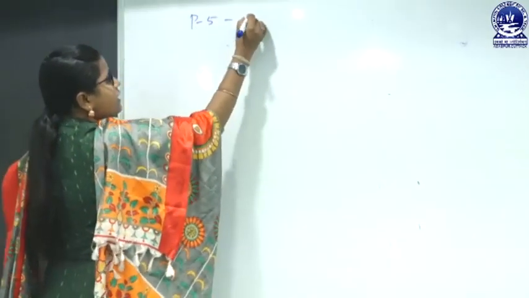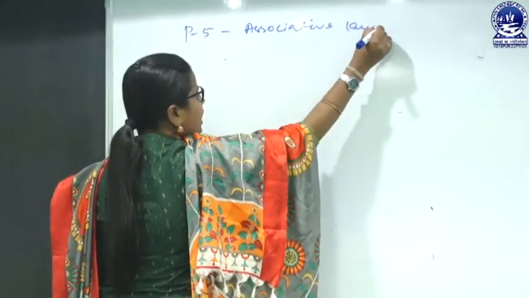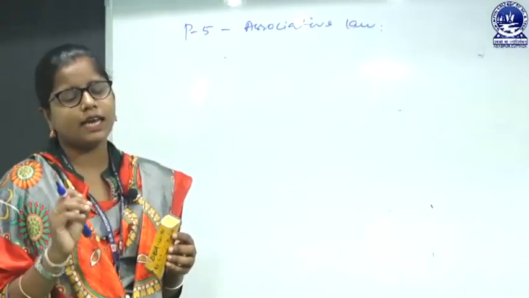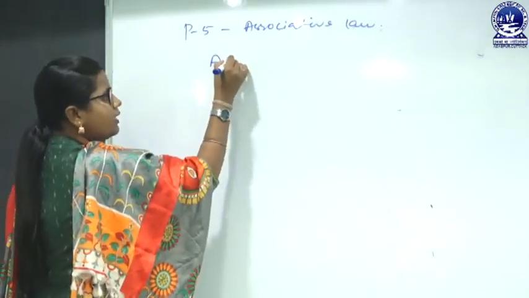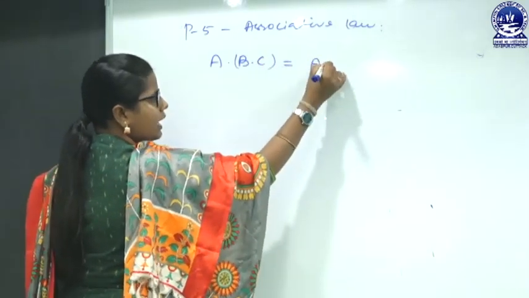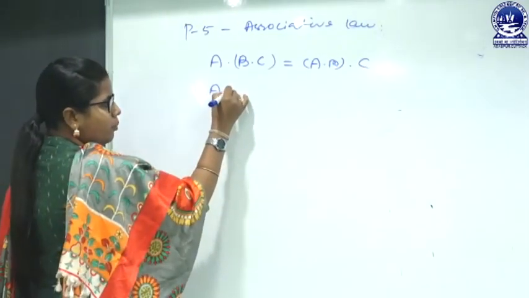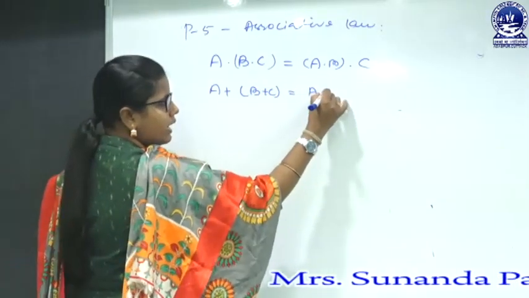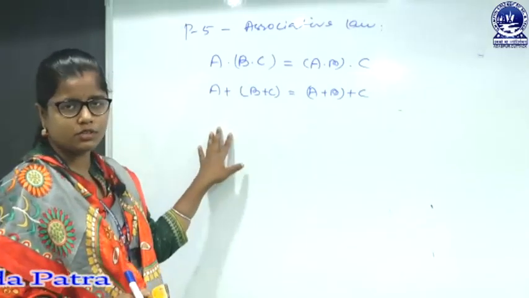So the fifth postulate is the associative law. The associative law says the order of the logical operator cannot change the output. That means if we perform (A dot B) dot C, it is also equal to A dot (B dot C). If we perform (A plus B) plus C, it is also equal to A plus (B plus C). So let's prove it by using the truth table.